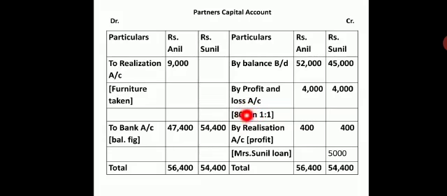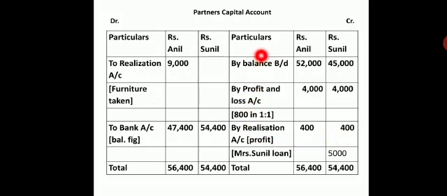So you are having 4,000 each because of equal partnership. Next you are having the realization profit. Realization profit is 800. So 800 is distributed to both the partners in the ratio of 400 each, or one equal partners 400 and 400.